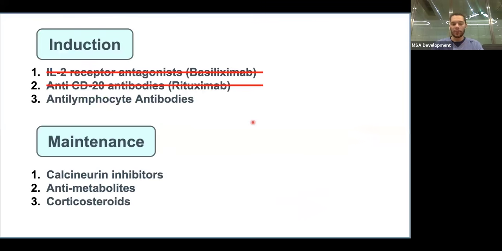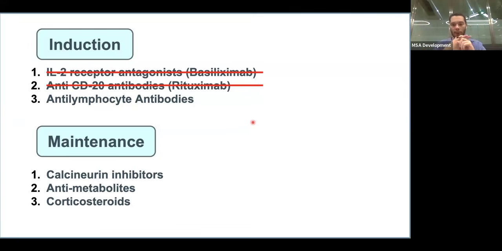Finally, you'd have anti-lymphocyte antibodies, and from its name, we have lymphocyte. Each lymphocyte, as you've seen, has multiple CDs like CD3, CD28, CD20, CD19, whatever it is. And you'd have antibodies against those specific antigens on the lymphocyte. Now, really quickly for their adverse effects. What you need to remember is that all induction drugs are given as an infusion. So the number one adverse effect that should come to mind is infusion reactions.